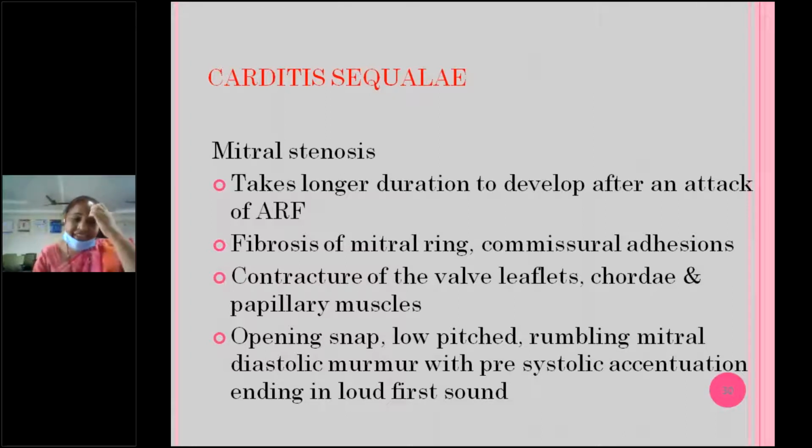But it can also occur in congenital mitral stenosis, though very rarely. Even congenital means we can observe it in children less than 1 year old, but the opening snap will not be there. If you auscultate clearly, the opening snap will not be there. In rheumatic fever associated mitral stenosis only, we will hear the opening snap. And this is usually in the older age group, after 15 years or so, that we will be able to see the mitral stenosis, because it takes time to deform like this.